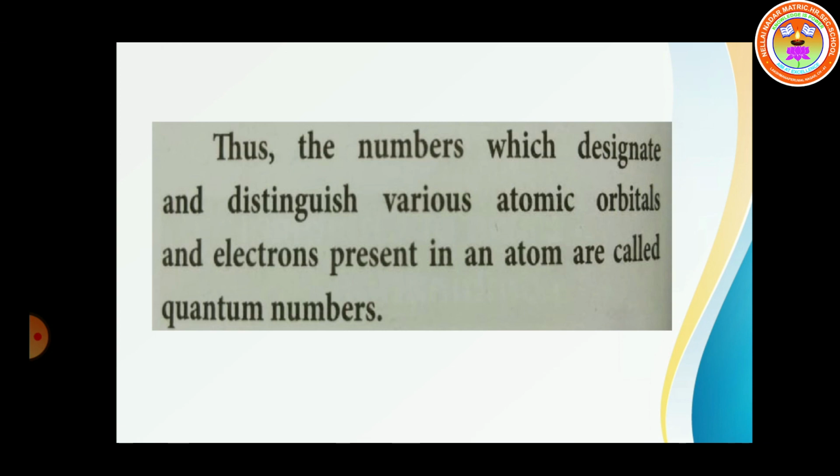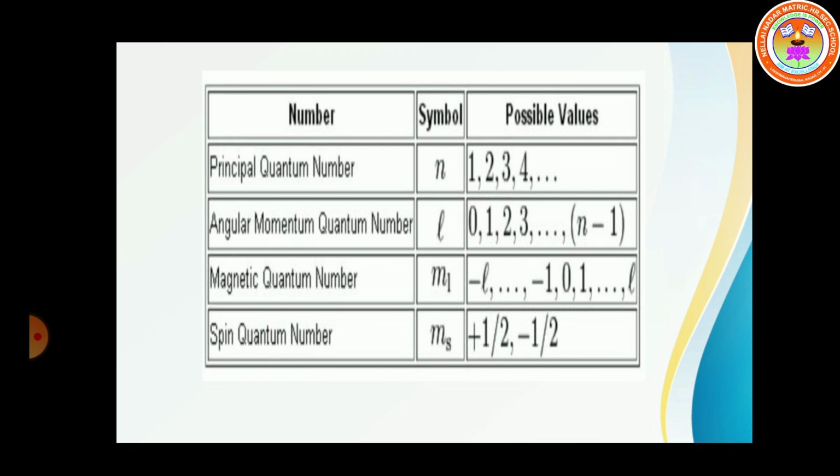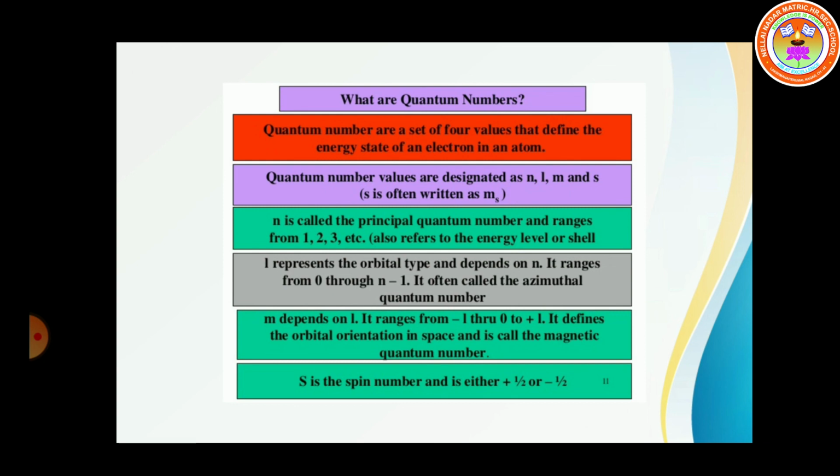There are 4 quantum numbers: principal quantum number, angular momentum quantum number, magnetic quantum number, spin quantum number. And students, just learn these 4 names only, because in your higher classes you will study these 4 quantum numbers in detail. Okay, that is enough.